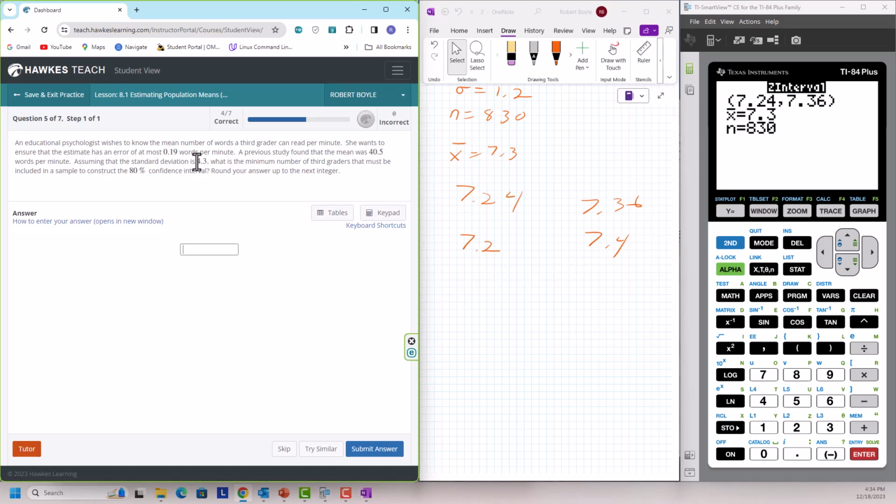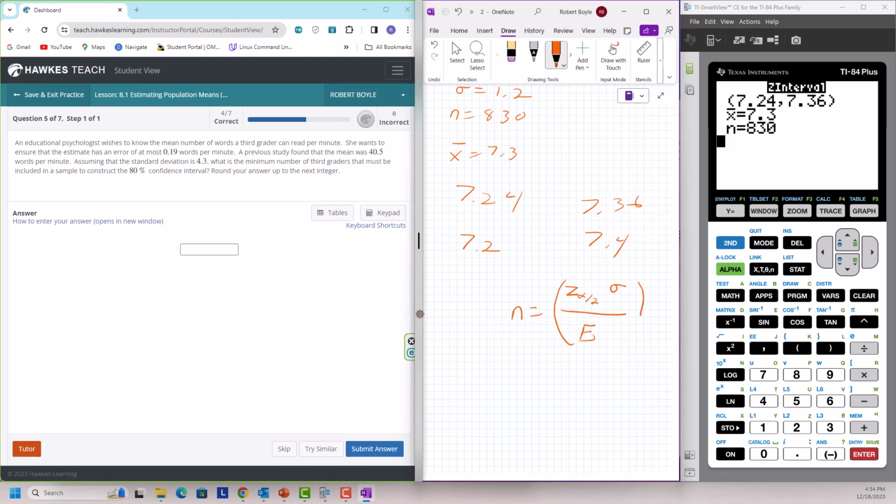Assuming a standard deviation of 7.43, what is the minimum number of third graders that must be included in the sample to construct an 80% confidence interval? We are looking for the number of samples. That means we have to use this equation right here. N is equal to your critical factor times your standard deviation divided by your error, all of that squared.